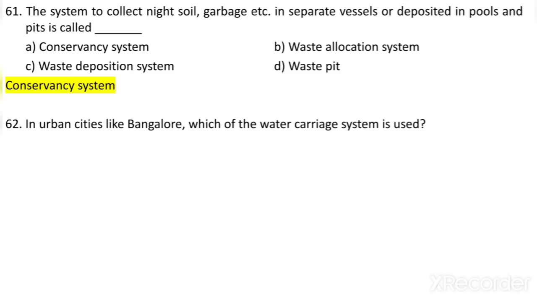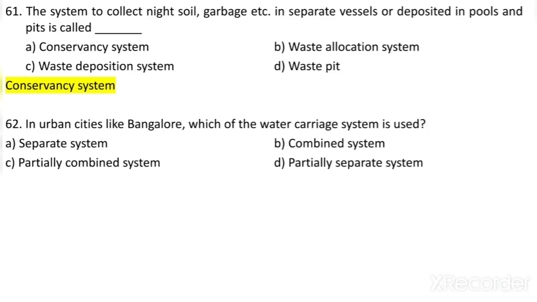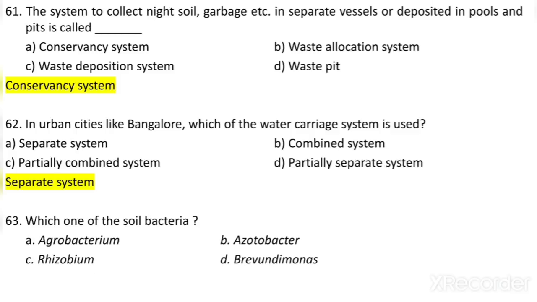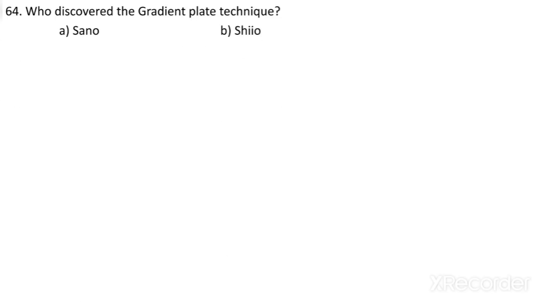In urban cities like Bangalore, which water carriage system is used? Separate house system, combined system, partially combined system, or partially separate system? So separate system is used. Which one of the soil bacteria is? Agrobacterium, Azotobacter, Rhizobia, or Sphingomonas? So Sphingomonas is a soil bacteria mostly found in the soil. Who discovered the gradient plate technique? Szybalski discovered the gradient plate technique.